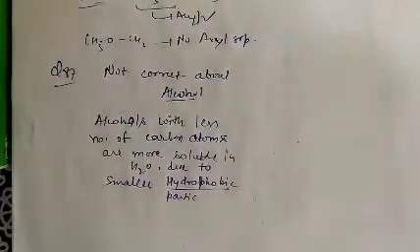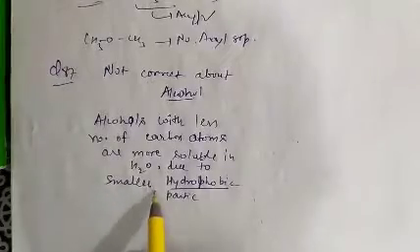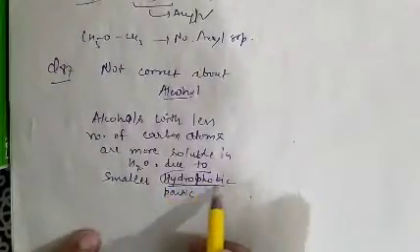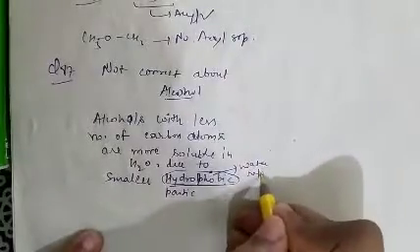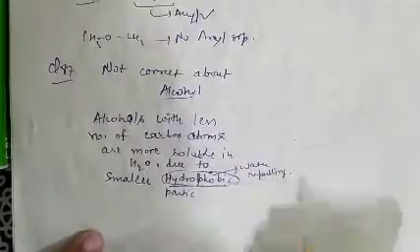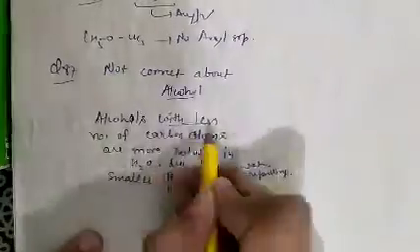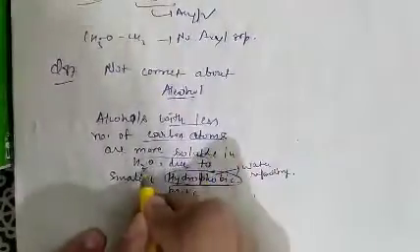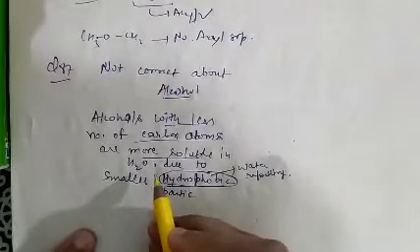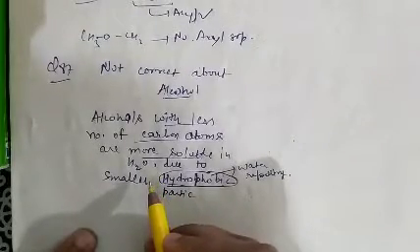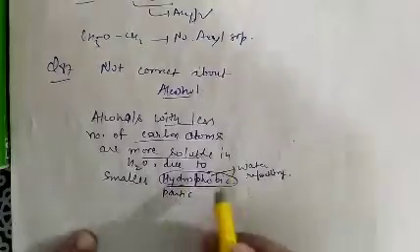When a small carbon chain is present, means a small hydrophobic part is present. Hydrophobic means water repelling. So alcohols with less number of carbon atoms are more soluble in water. The given option C says alcohols with less number of carbon atoms are less soluble, which is incorrect. Alcohols with less number of carbon atoms are more soluble. So question number 87, option C is correct.